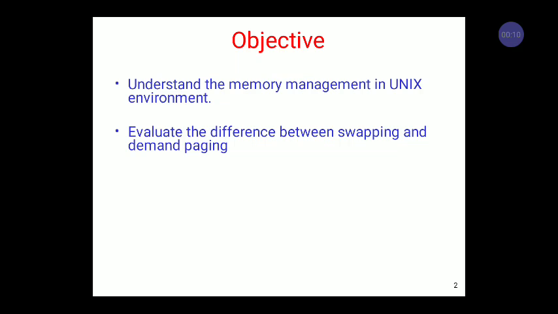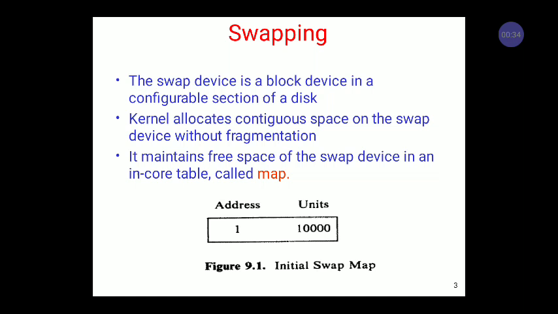Already we know that different types of memory management policies are used in memory management for effective utilization of memory. So the main objectives of today's lecture are to understand the memory management in Unix environment, understand the different memory management policies, and evaluate the difference between swapping and demand paging. So first we start with swapping.